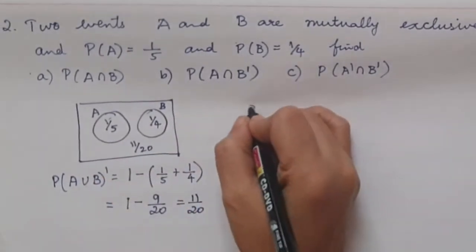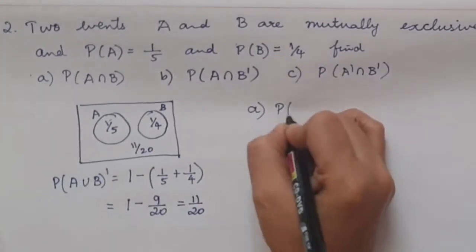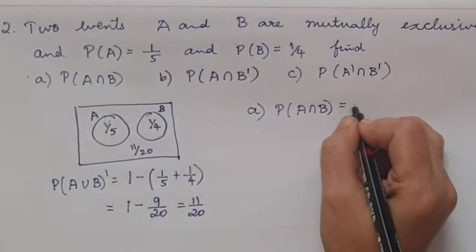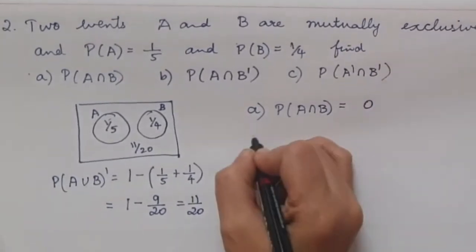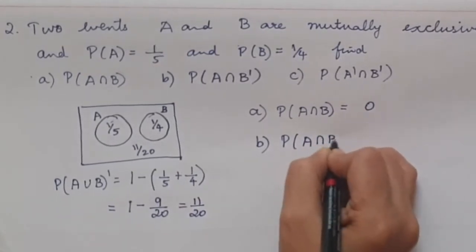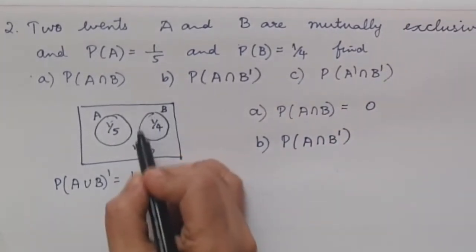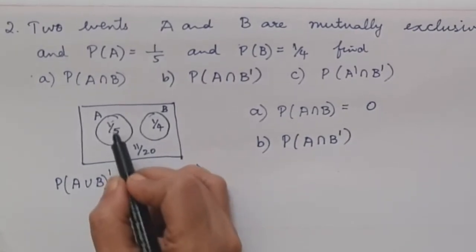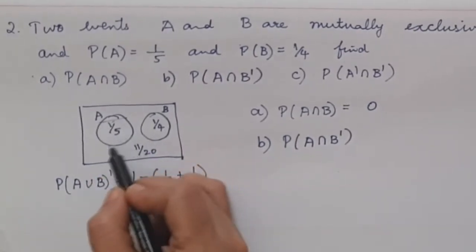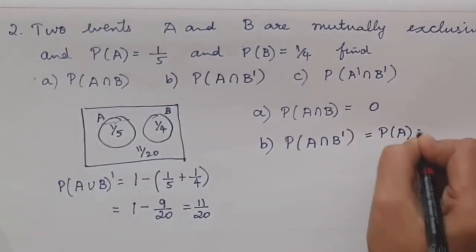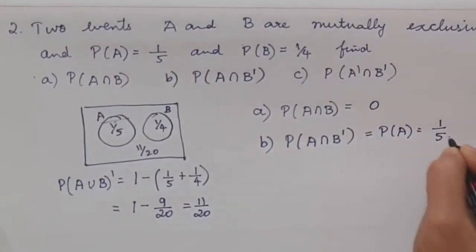Now let us try to answer our questions. A part, the probability of A intersection B. There is nothing common between A and B, so it is 0. Then the B part, the probability of A intersection B complement. B complement is what is not B, and we intersect it with A. So automatically only this part remains, which is nothing but the probability of A, 1 over 5.